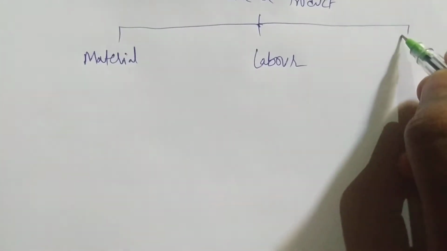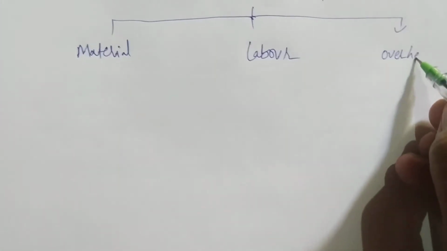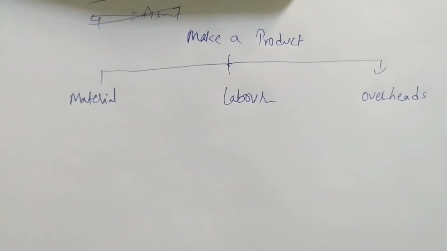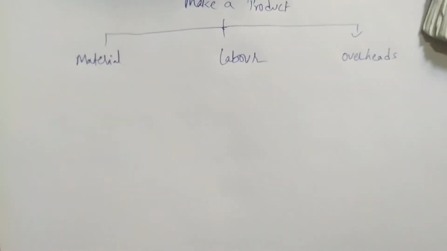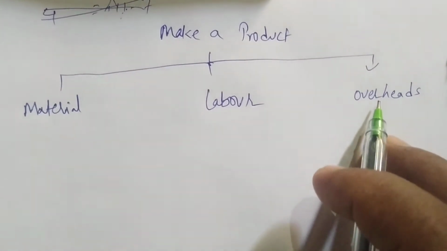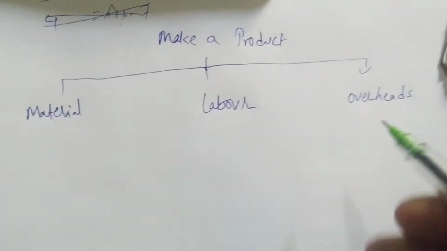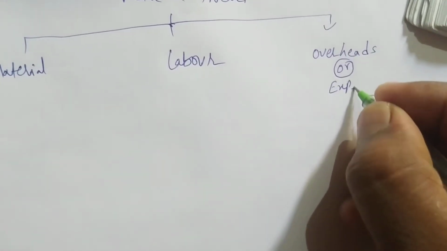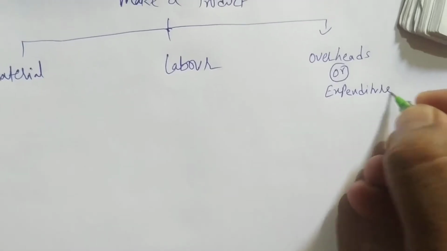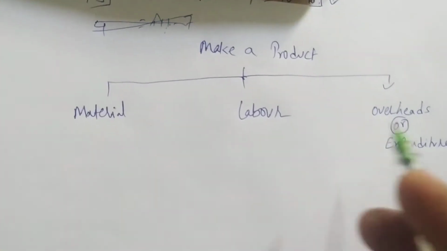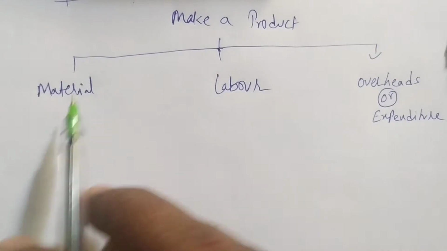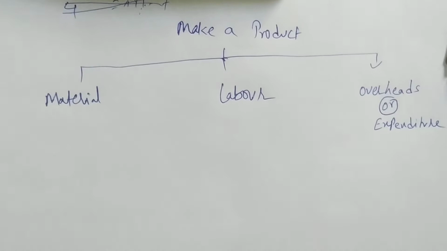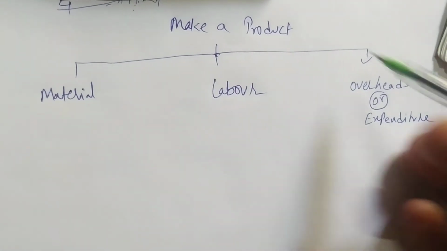Next, one more expenditure, that is called overheads. Apart from material and labor, all the expenses incurred to make a product are covered under overheads. In costing language, we call overheads expenditure. So to make a product, the company has to incur expenditure on material, expenditure on labor, and another expenditure. When they make all these expenditures, then they will make a product.